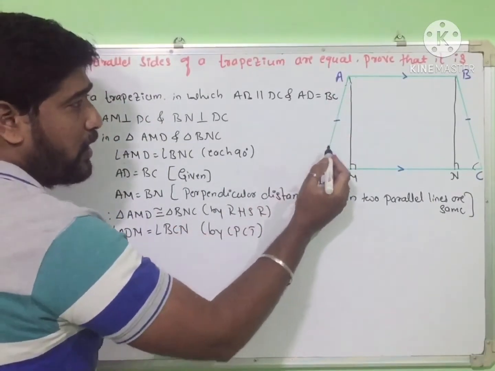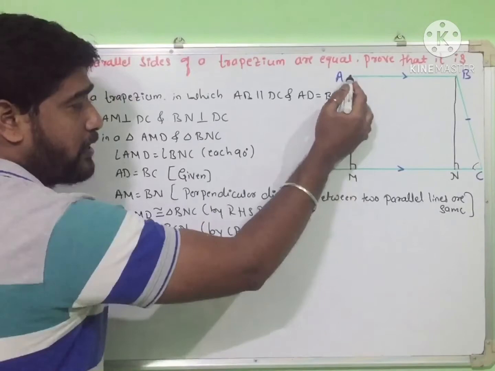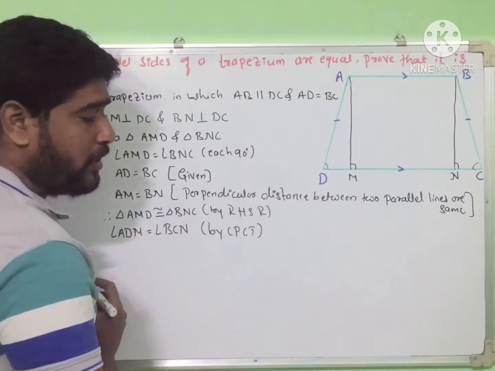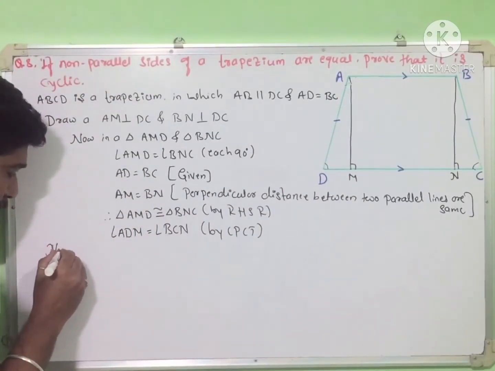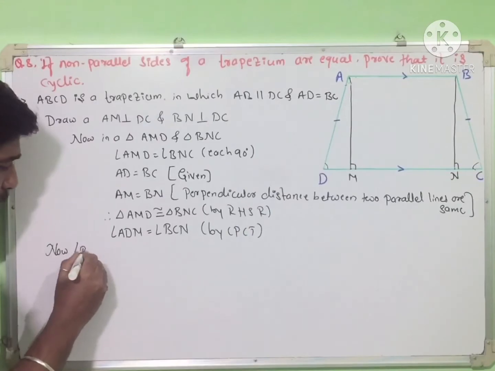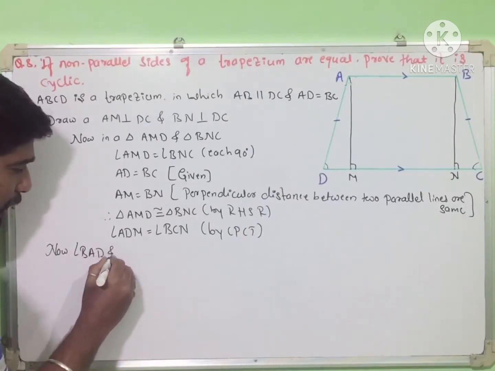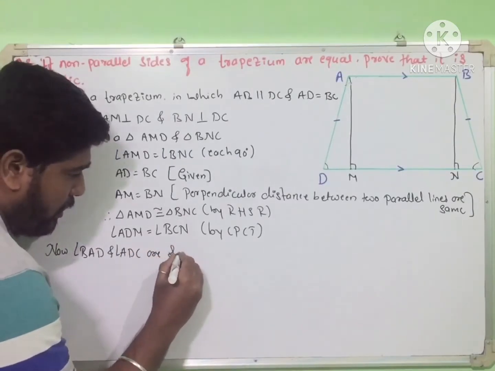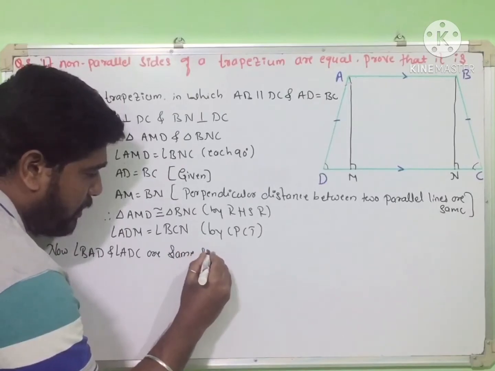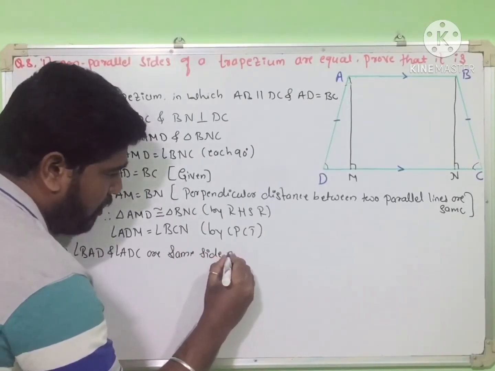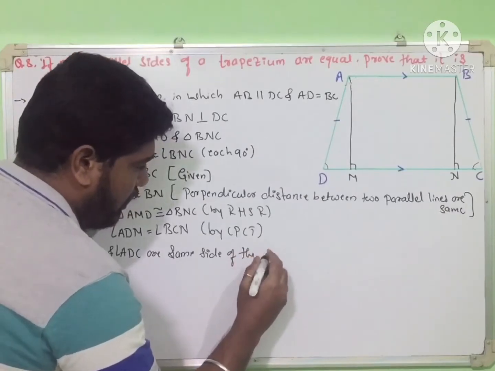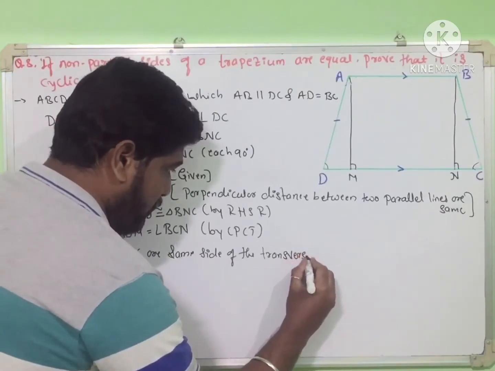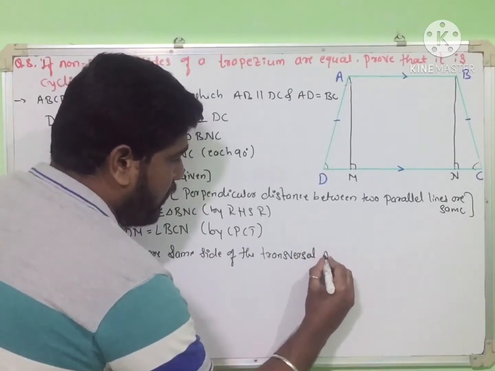So AD is a transversal line, which means these two angles are on the same side of the transversal line. It means the sum of these two angles is 180. So write down. Now angle BAD and angle ADC are on the same side of the transversal AD.